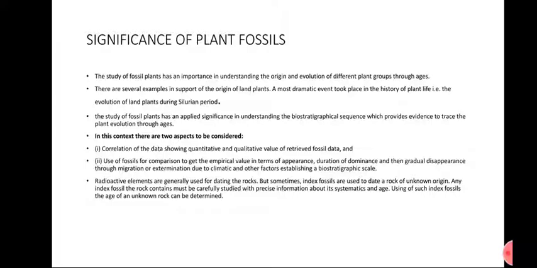Radioactive elements are generally used for dating rocks, but sometimes index fossils are used to date a rock of unknown origin. Index fossils are carefully studied, with precise information about their age. Using index fossils, the age of an unknown rock can be determined. Today we use radioactive elements for dating rocks, but sometimes index fossils can also be used for dating rocks. Plant fossils, which are index fossils, are helpful in studying the age of rocks.